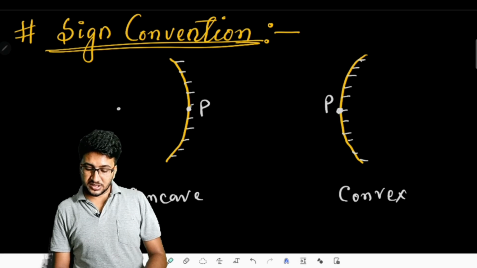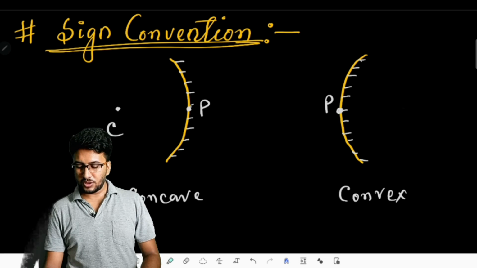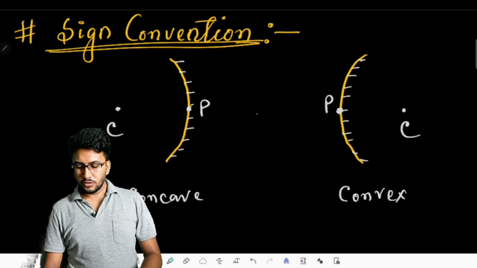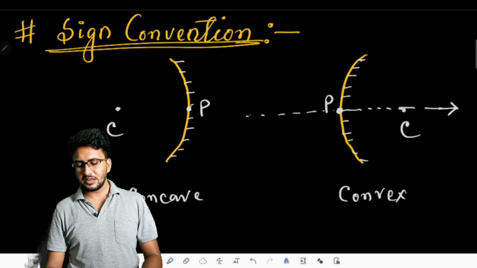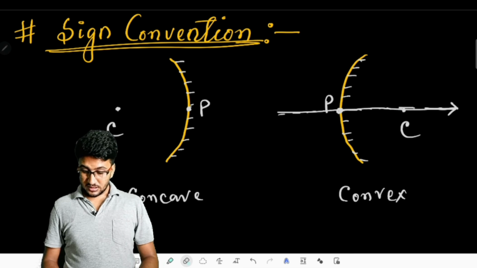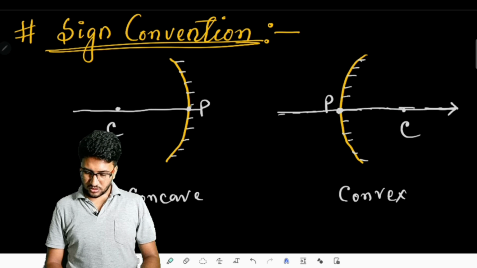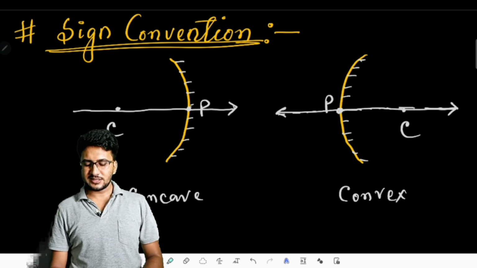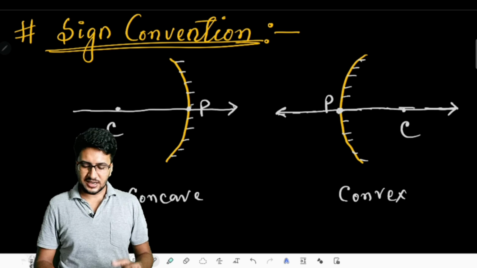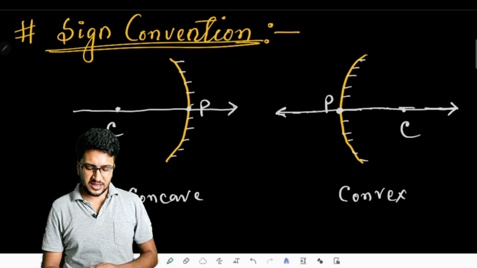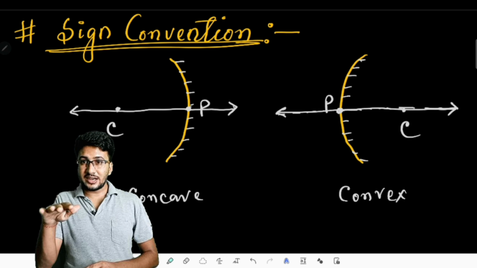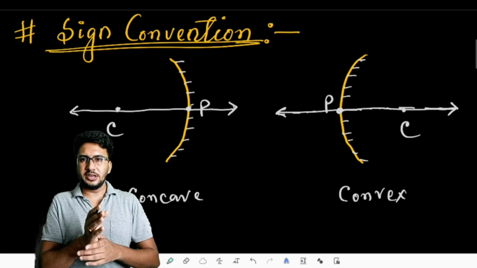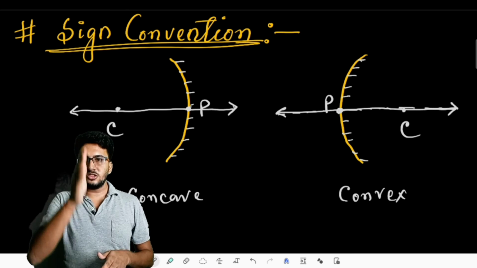Now through the center of curvature for both mirrors, if you draw an imaginary axis, can we compare this axis with the x-axis that we have? Definitely, we can, so let us assume this is the x-axis. Instead of calling it the principal axis, let us call it the x-axis. And let us consider this pole as the origin of our xy Cartesian coordinate system. You know about abscissa and ordinate. The x-axis is set as the abscissa and the y-axis is set as the ordinate.